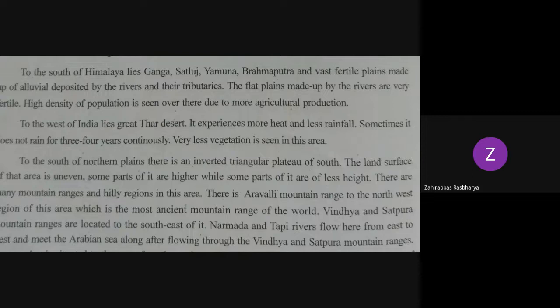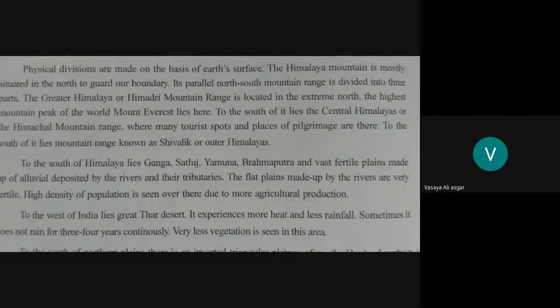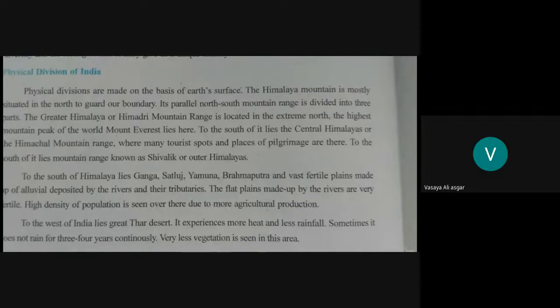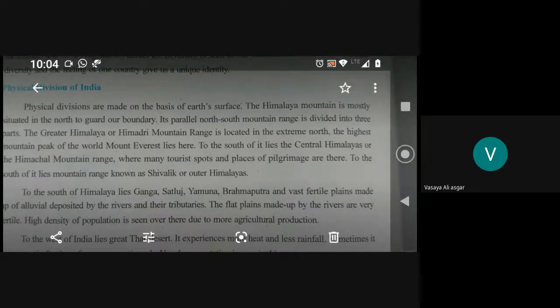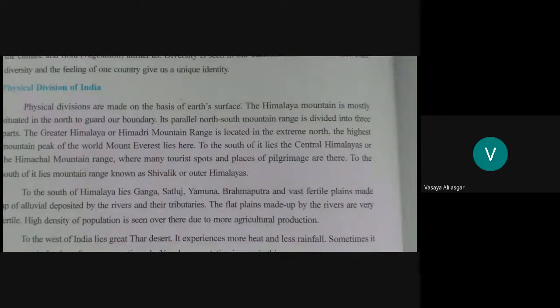So the flat plains made up of the rivers are very fertile, so a high density of population is seen over there due to more agriculture production. Because of the fertile plains, there is more population.